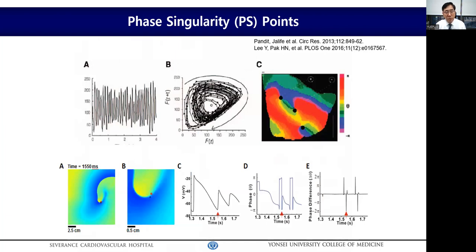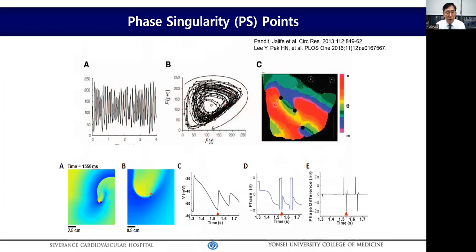Another mathematical method to trace the AF driver might be phase singularity. Because action potential amplitude has a cyclic pattern, you can plot the action potential amplitude at a specific timing on the x-axis and at a certain timing plus t on the y-axis, and it shows a cyclic pattern like a clock, and we call the angle from the center of this clock the phase.